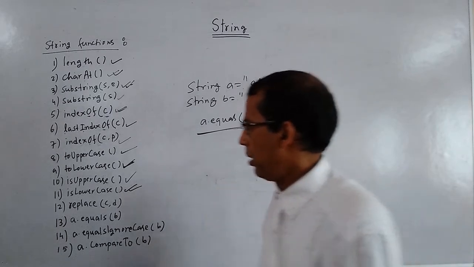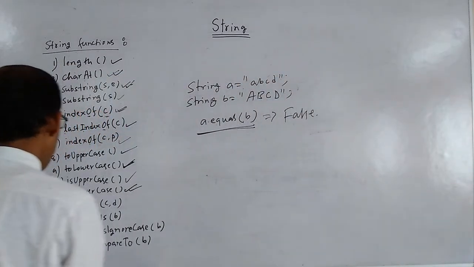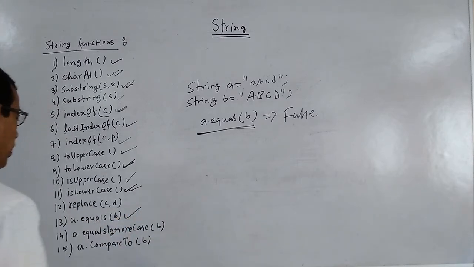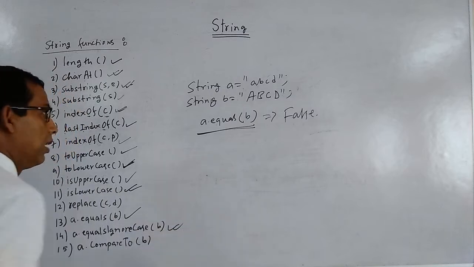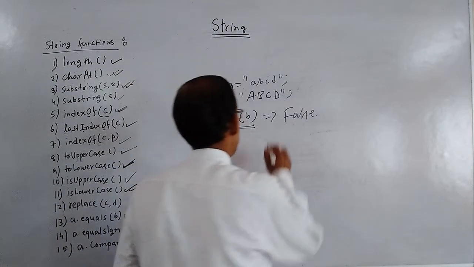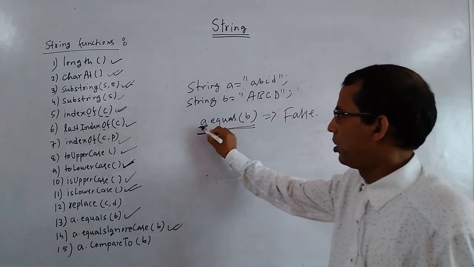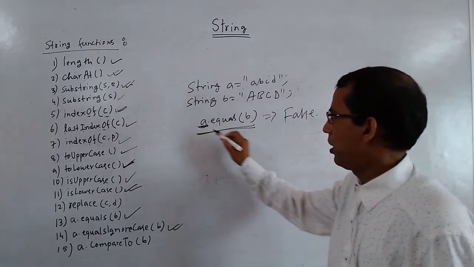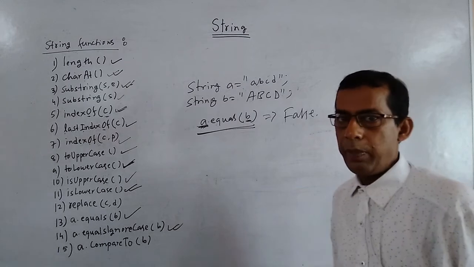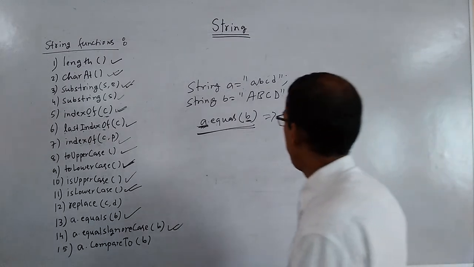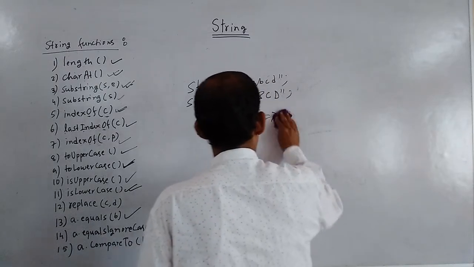Now you can see equals. One more function you can see, equalsIgnoreCase. In this case it was false, because in A you have A, B, C, D in small letters, but in B you have A, B, C, D in capital letters. So these two are not equal, so the computer will give you false.